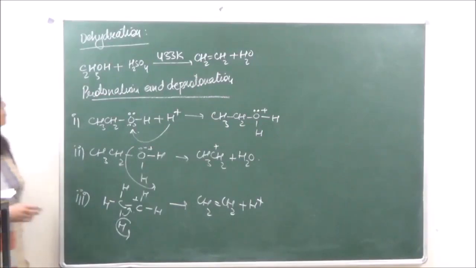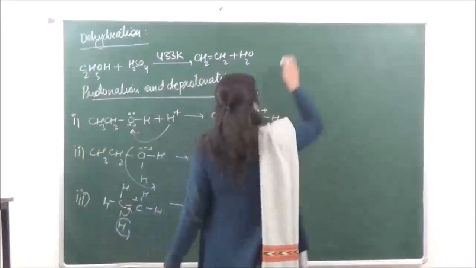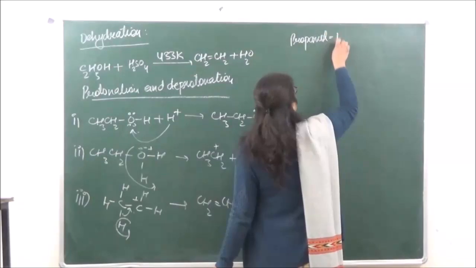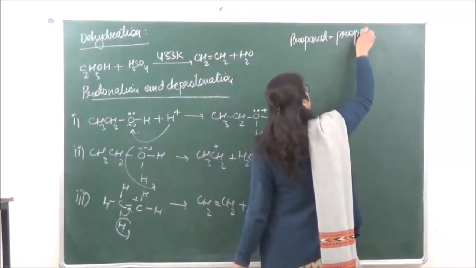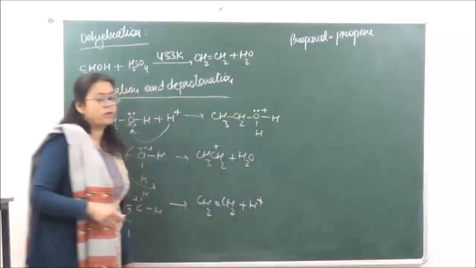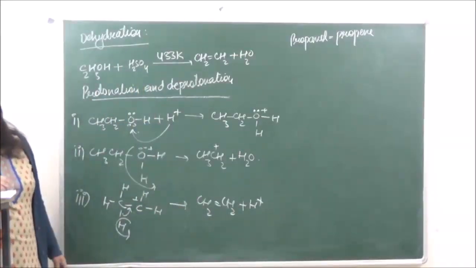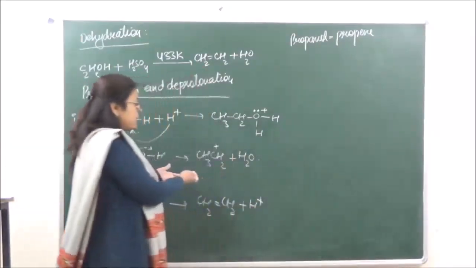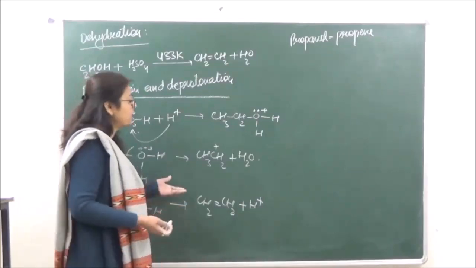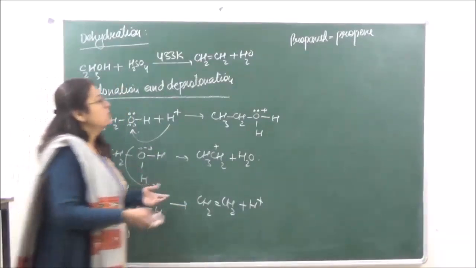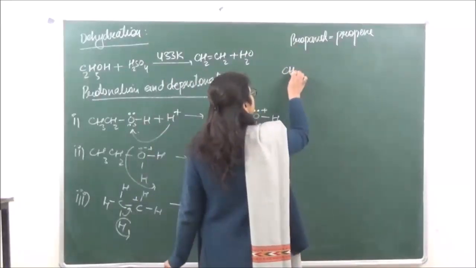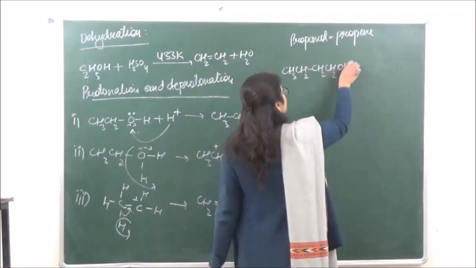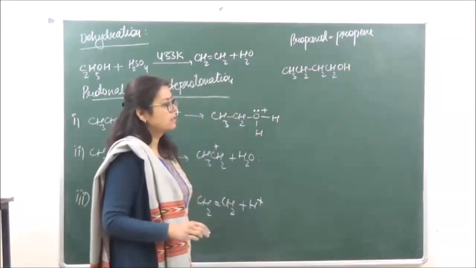So over here we have taken ethanol, and ethanol is giving us ethene. In a similar manner, if we are taking propanol, this is going to give us propene as the major product. But if we are taking butanol, butanol is going to give us, because you can see over here that there is a carbocation which is going to be formed, and we've already done the hydride shift earlier, isn't it? So we're taking butanol. This is going to be butanol.